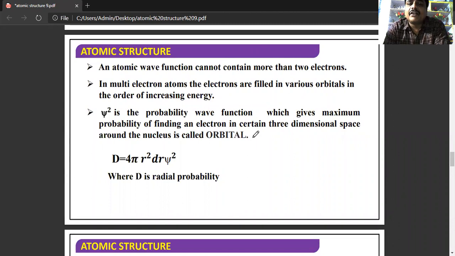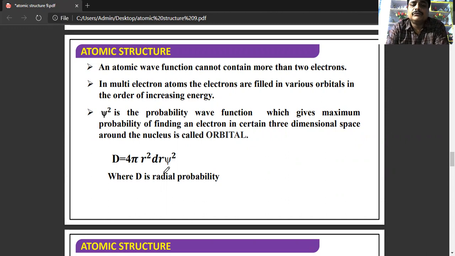An atomic orbital cannot contain more than two electrons. In multi-electron atoms, the electrons are filled in various orbitals in the increasing order of energy. Psi square is the probability function which gives the maximum probability of finding the electron in an orbital.